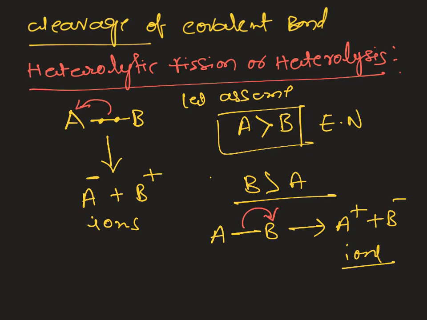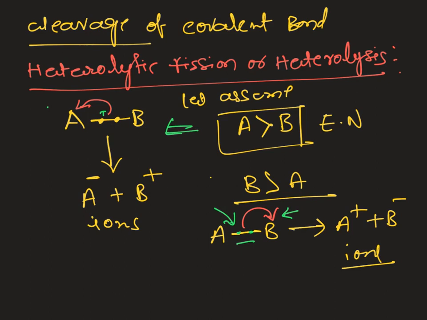Here we are using a full-headed arrow. The tail part represents where the bonded pair of electrons is being shifted from, and the head part represents where we are depositing the electrons. So these two electrons are now migrated to B. In the previous case, the tail part is taking the bonded pair of electrons, which migrate to A, and this is the notation we have to represent.